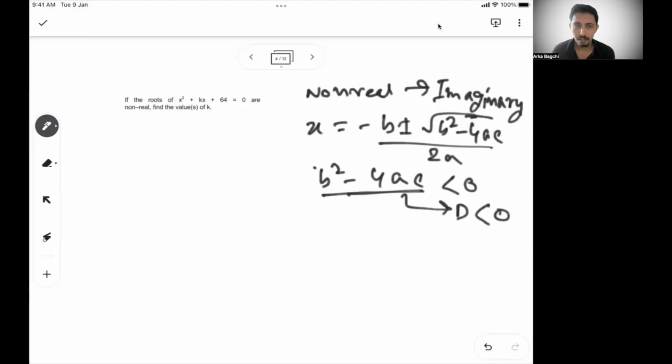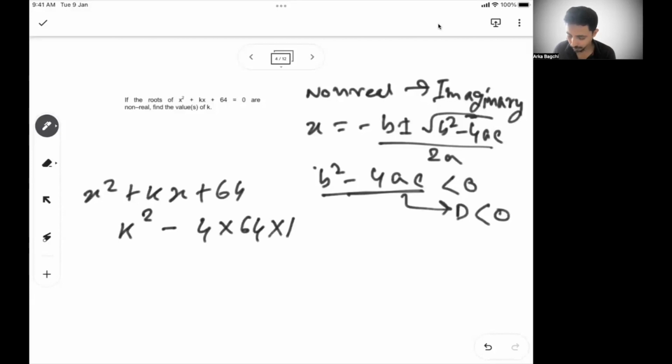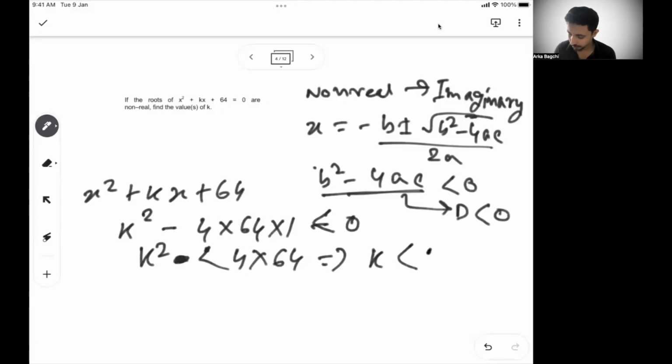In this equation, I have x square plus kx plus 64. So b square minus 4ac is k square minus 4 into 64 into 1, where a is 1 and c is 64. This has to be less than 0. So k square must be less than 4 into 64, or I can say k must be less than 2 into 8, both plus minus.